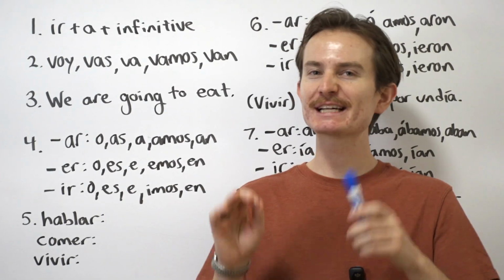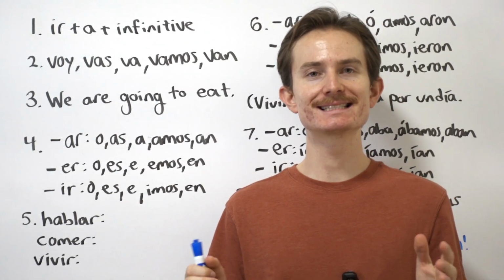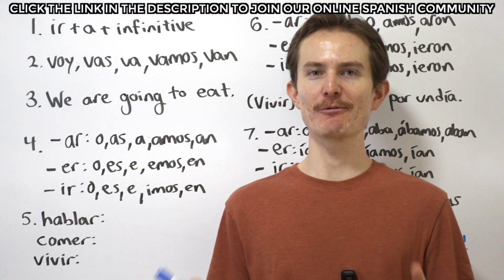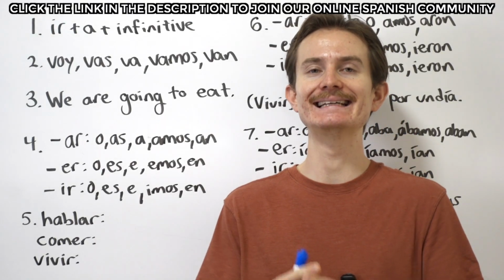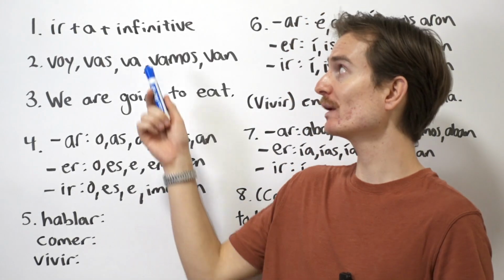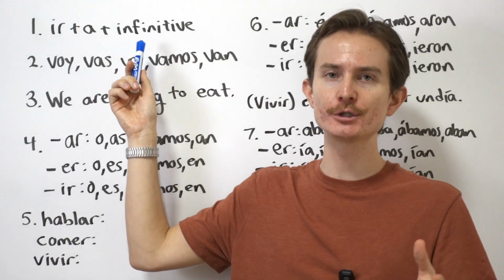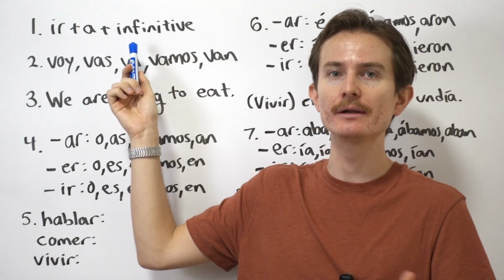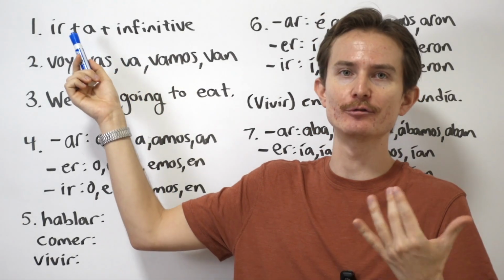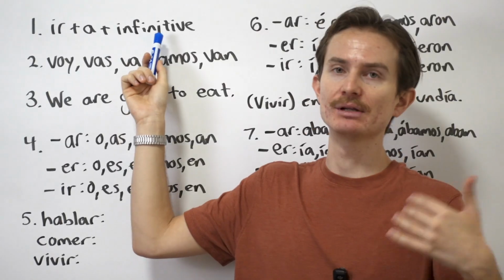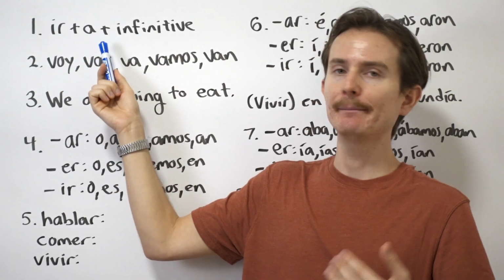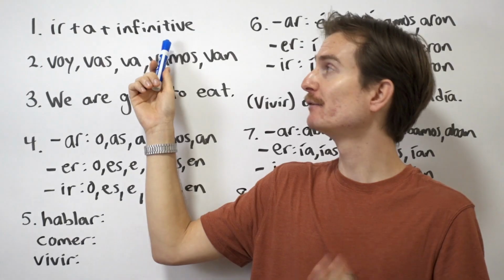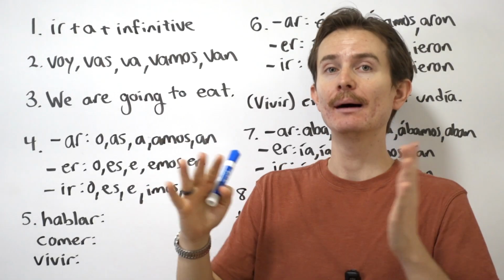Your Spanish will explode after learning these tenses. Now, in reality, we really just need 3 main tenses, and those are the ones that we're going to look at in today's video. The first one is what we call the informal future, and arguably it's the easiest to learn because it is the simple pattern of ir plus a plus an infinitive verb. So ir meaning to go, a meaning to, and an infinitive verb meaning to blank.